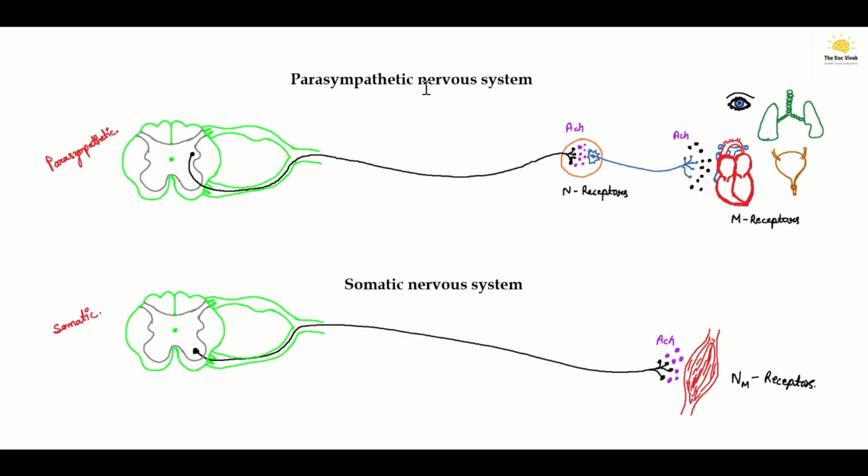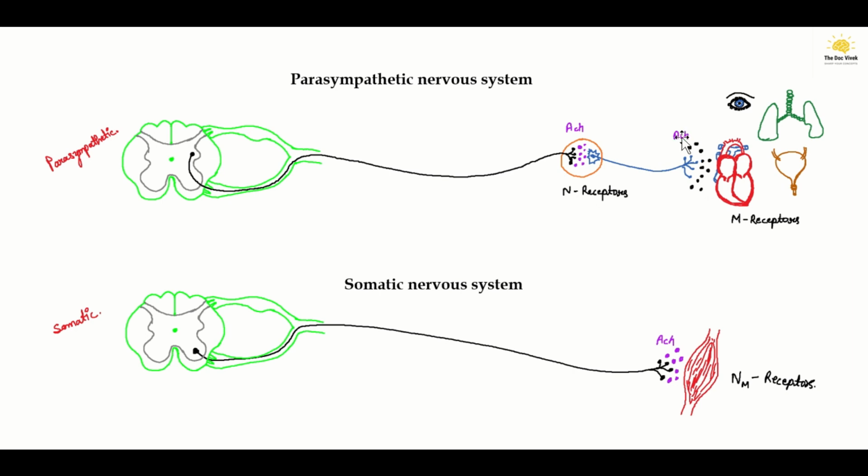If we look at the parasympathetic nervous system, the preganglionic neuron will release acetylcholine, and it will act here on the nicotinic receptor, which, after getting excited, will release acetylcholine, which is the postganglionic neurotransmitter. As we said, in the parasympathetic nervous system, acetylcholine is the preganglionic as well as postganglionic neurotransmitter.